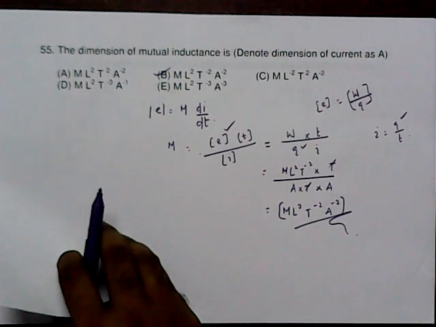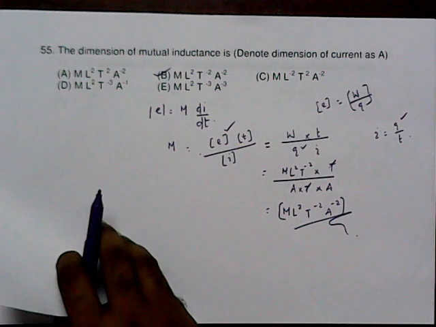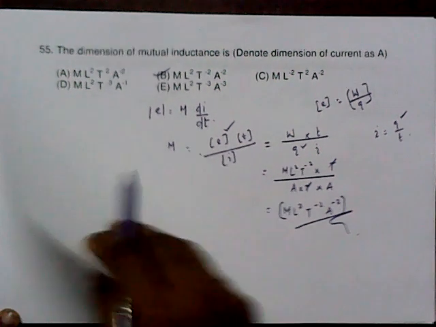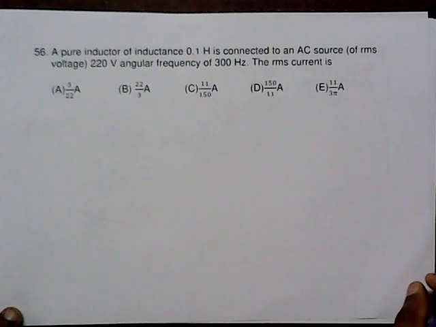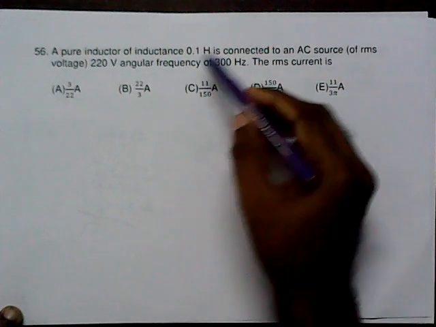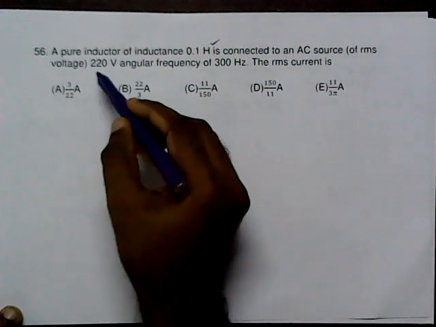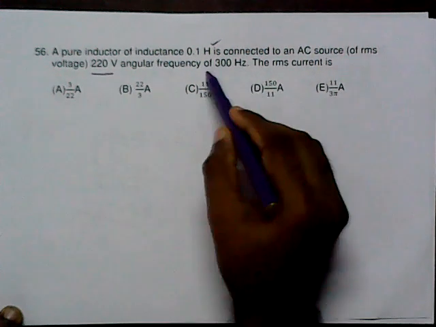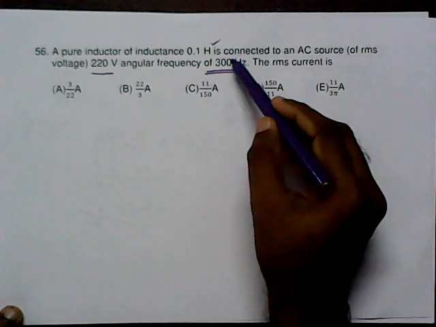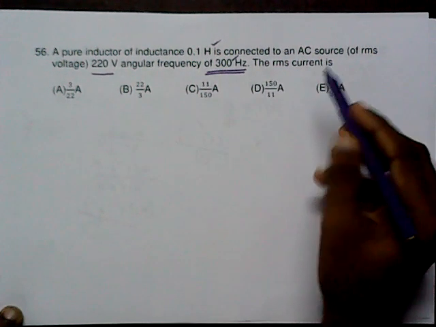So in every year, if you go through the Kerala entrance examination, you can expect a minimum of one question from dimensional analysis. It is a good concept. Number 56. A pure inductor of inductance 0.1 Henry is connected to an AC source of RMS voltage 220 volt. Its angular frequency, keep in mind its unit, the RMS current is.